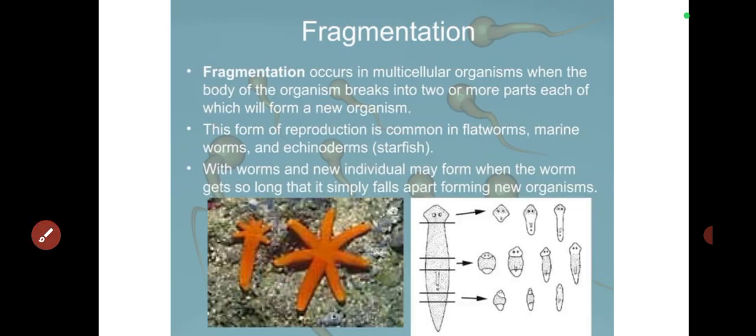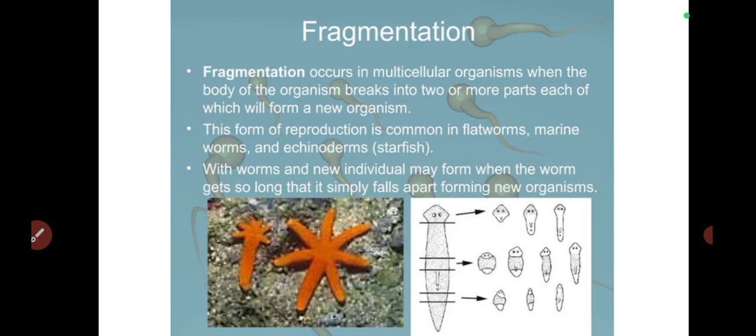Then we have fragmentation. Now, fragmentation occurs in multicellular organisms when the body of the organism breaks into two or more parts, each of which will form a new organism. The word fragmentation is from the word fragment, and fragment means smaller parts of a thing, like particles of a thing.